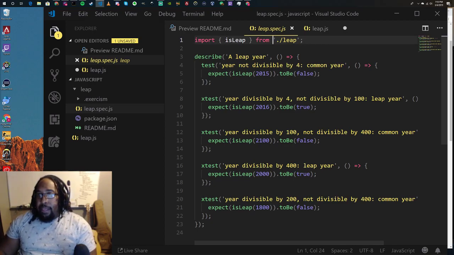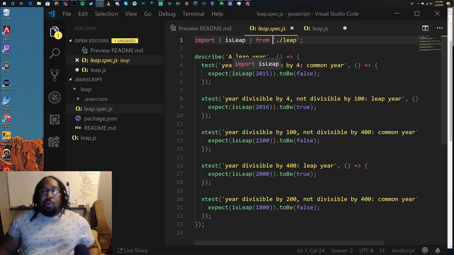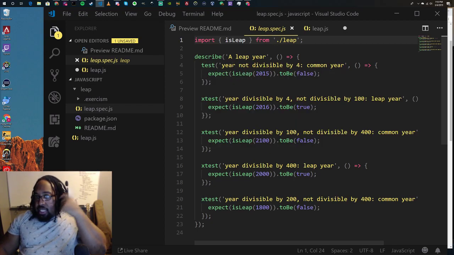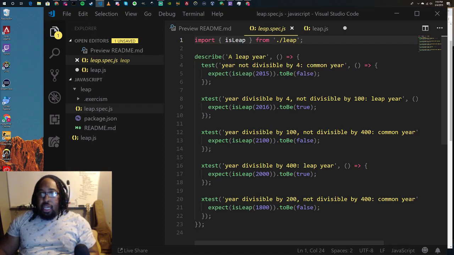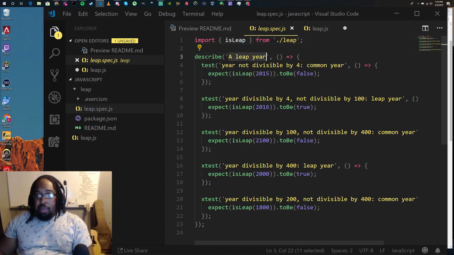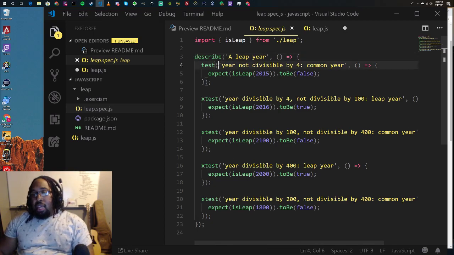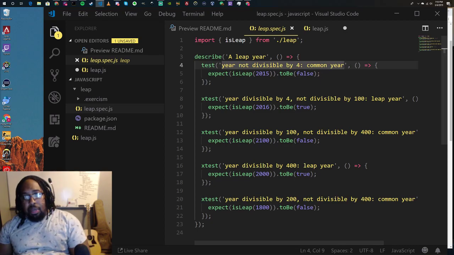And then it's got our test cases. These are the cases that we want to ensure that we write code to resolve. So the first one here is a test for whether it's a leap year. For all these, this describes a list of tests that figures out if something is a leap year. And the first one is going to test if a year is not divisible by 4. If it's not divisible by 4, then it's a common year, then it's a year that's not a leap year.